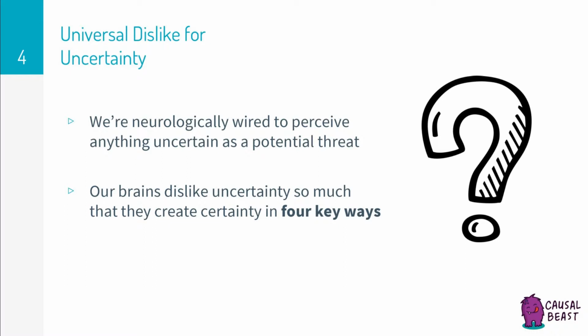Scientists have shown that we're neurologically wired to perceive anything uncertain as a potential threat. Thankfully, all of our brains are wired to attend to some well-studied cognitive methods in order to lessen some of the uncertainties in our lives.